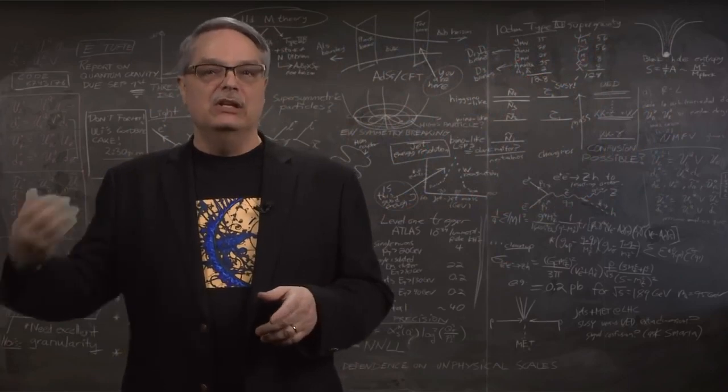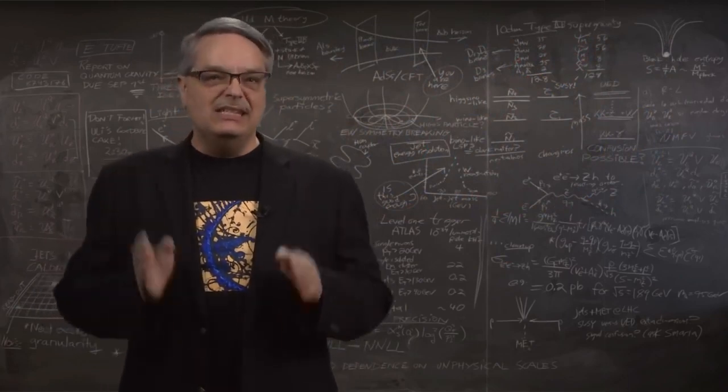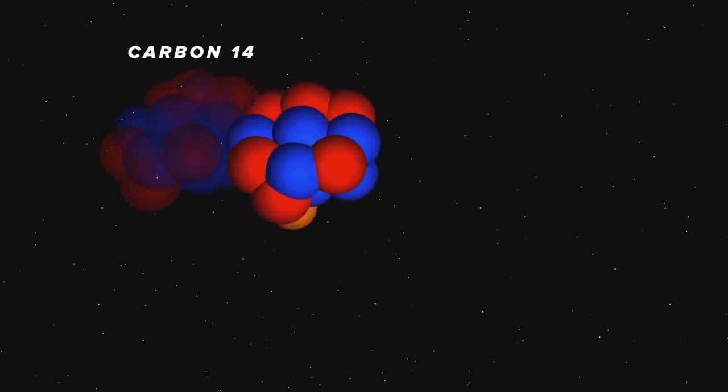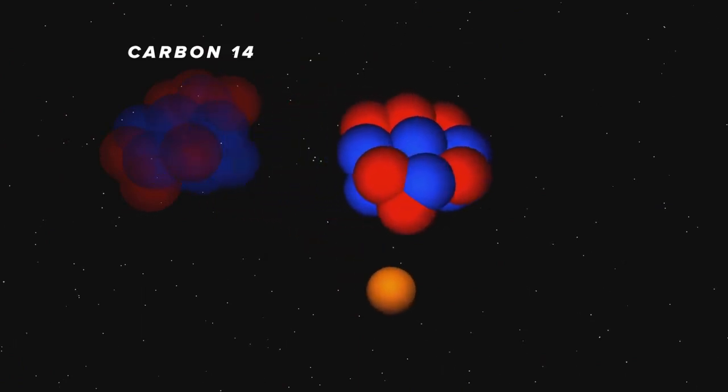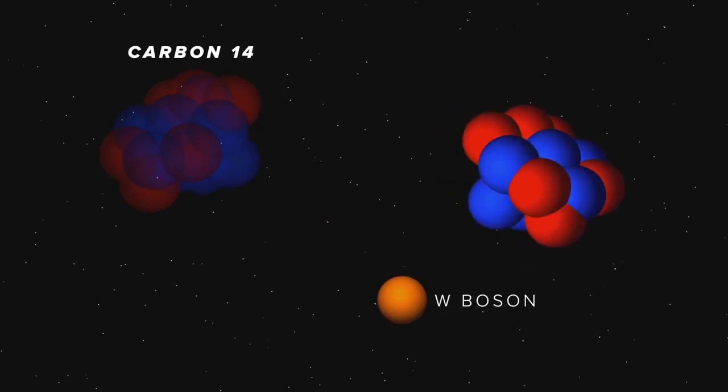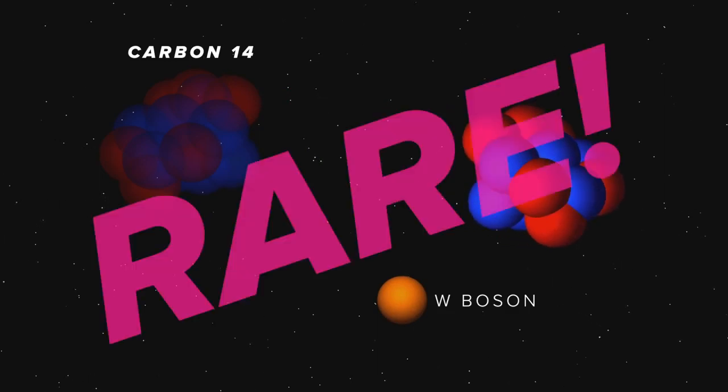And because it almost never happens, then it is exceedingly unlikely that, for example, a carbon-14 nucleus will emit a W particle and decay. That means interactions that proceed by the weak force are very rare, and that is why we call the weak force weak. It's a matter of energy and the probability of making such a very light W particle.